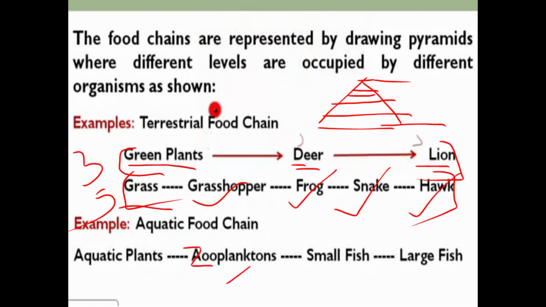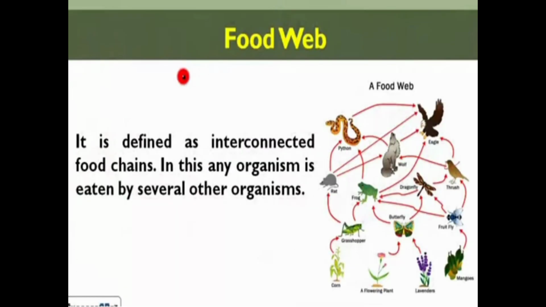These are the primary consumers, small fish are the secondary consumers, and the small fish are eaten by the large fishes. So this is a food chain of 4 trophic levels. This way the food chain consists of trophic levels.